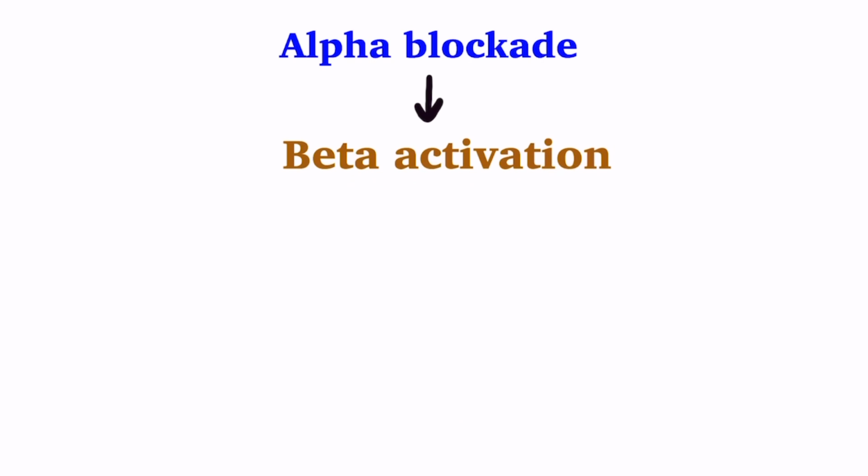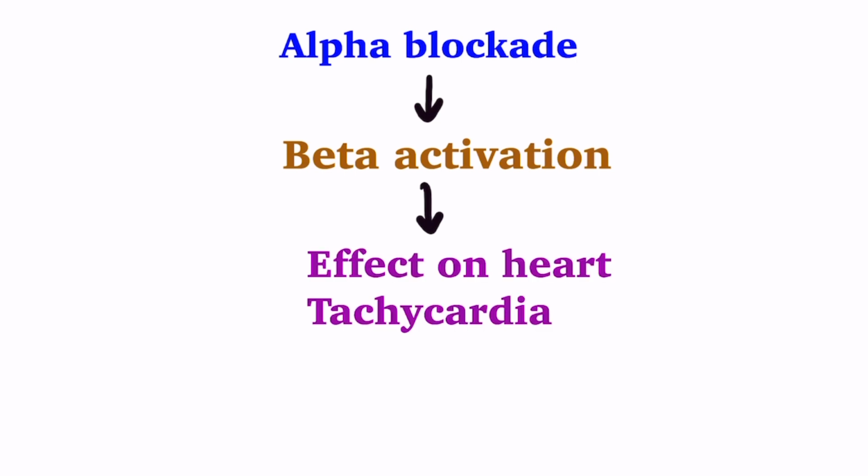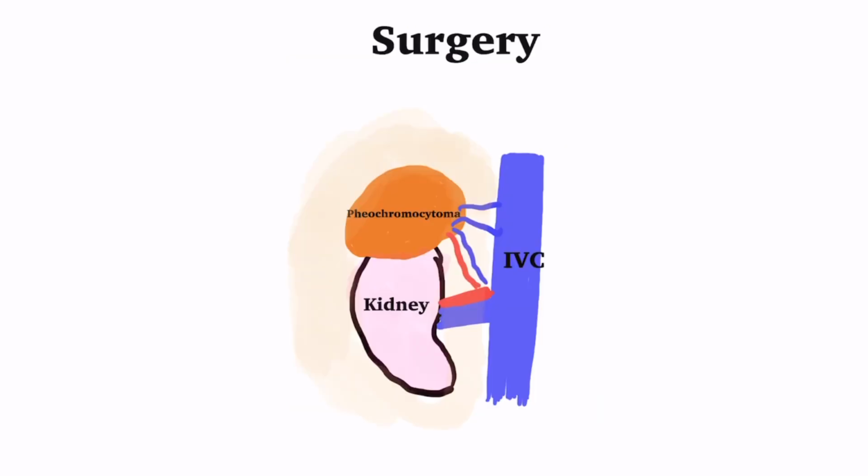Once adequate alpha blockade is achieved, there is increased beta receptor activation on heart, leading to tachycardia. Then beta blockers are added to slow down heart rate. Surgery of Pheo is tricky one. Despite all pre-op blockade, there is always risk of catecholamine surge while handling Pheo, leading to BP increase.